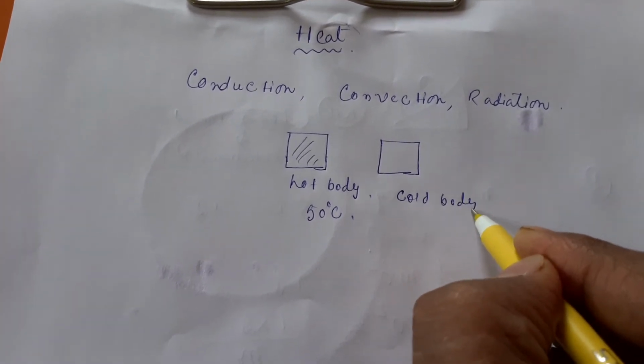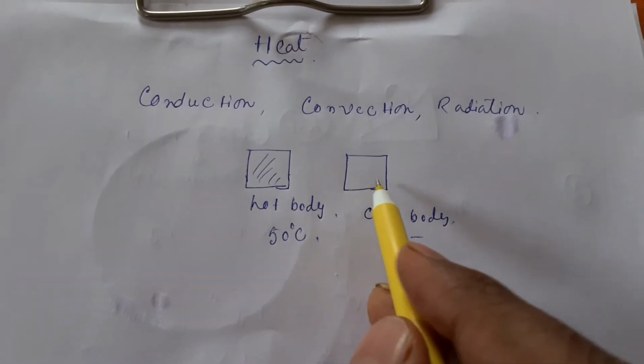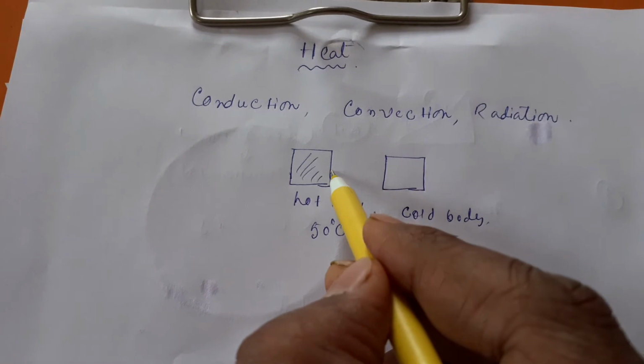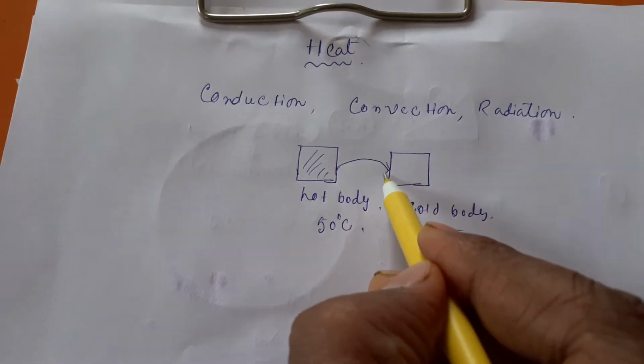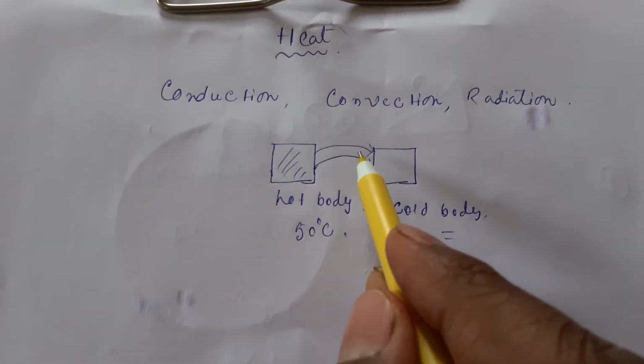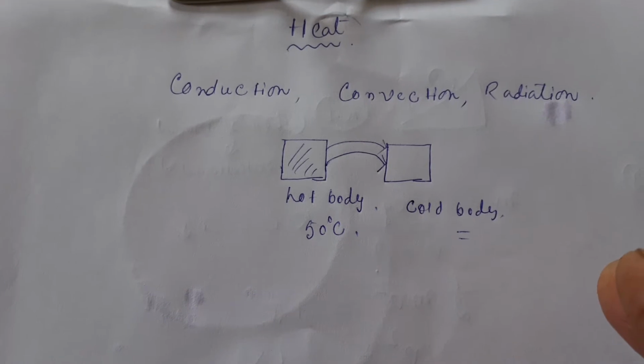If you want this body to become hotter, then heat definitely has to transfer from this portion to that portion. This process is called the transfer of heat, or heat transfer.